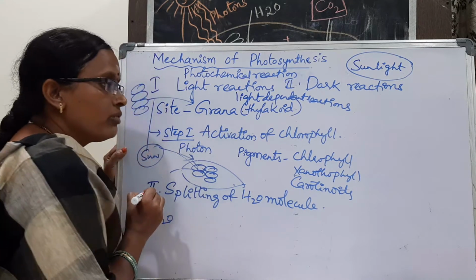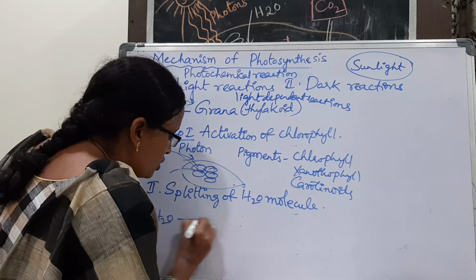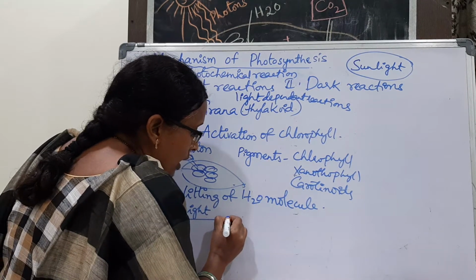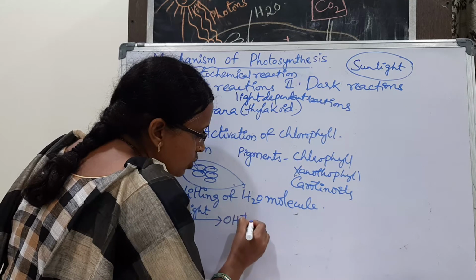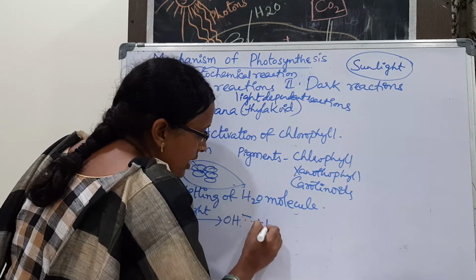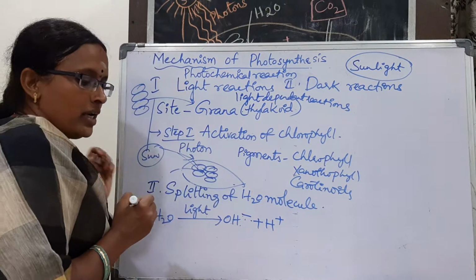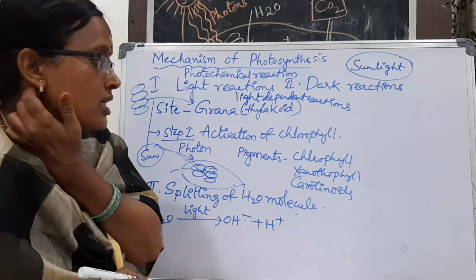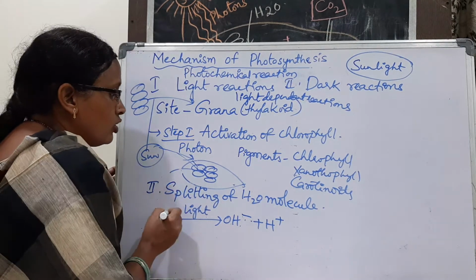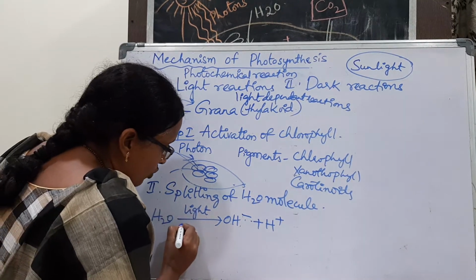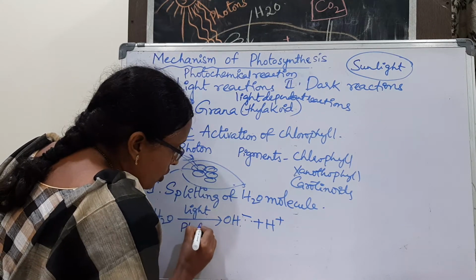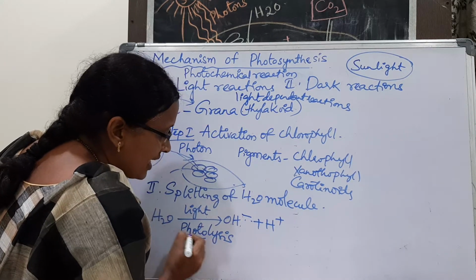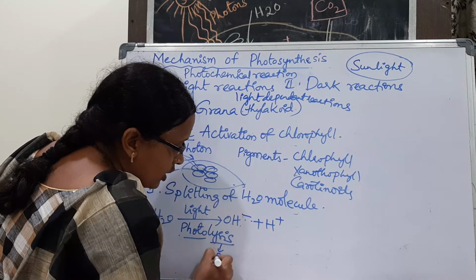Water is essential for photosynthesis. That water molecule, by the absorption of light, splits into hydrogen ions and hydroxyl ions, H plus and OH minus. So this splitting of water by light is known as photolysis. Photo means light. Lysis means breakdown.